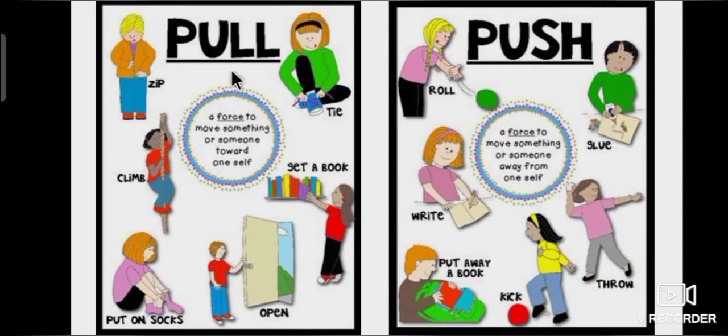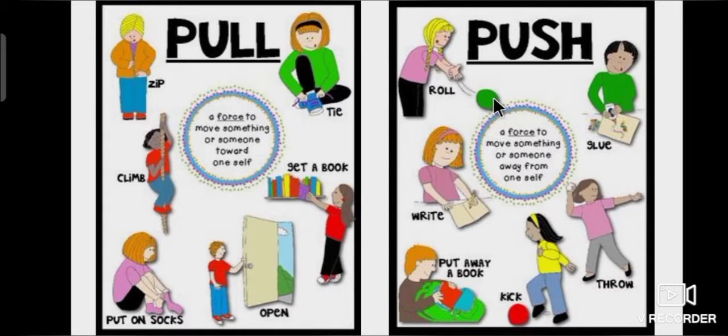Let's see some examples for pull and push. Pulling the zip in a shirt, tying the knot in a shoe, climbing the rope, taking a book from the shelf, opening the door and wearing socks are examples of pull.